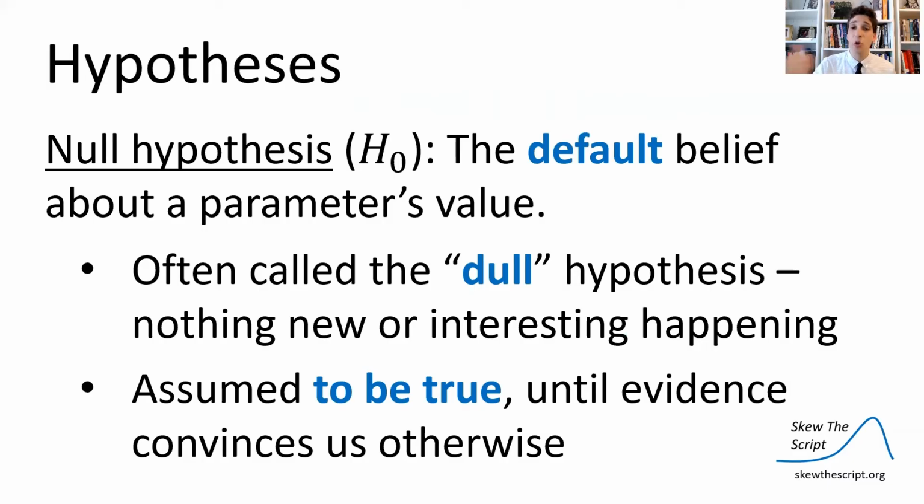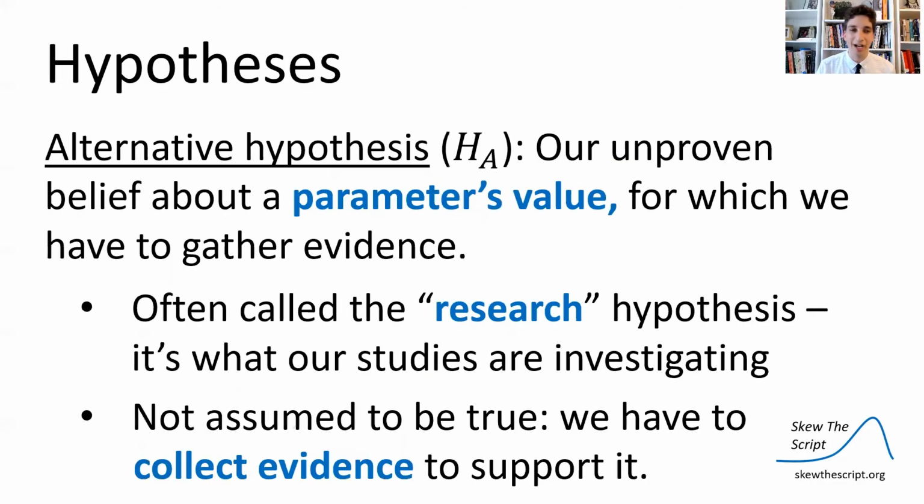There's always going to be a null hypothesis. This is the default belief about a parameter's value. It's often called the dull hypothesis. There's nothing new or interesting happening, and you assume it to be true until evidence convinces you otherwise.